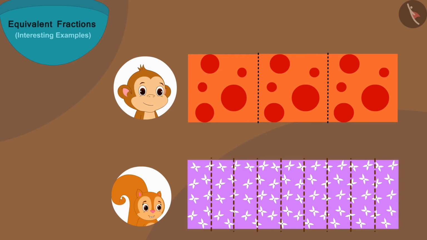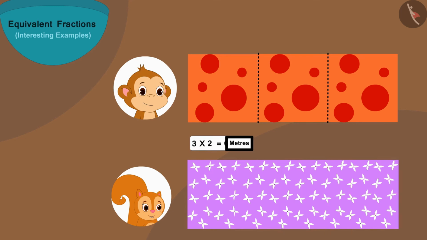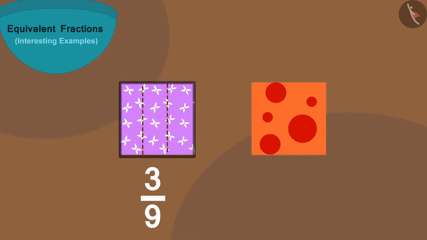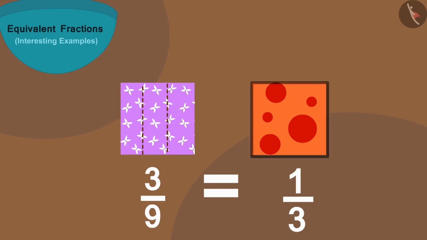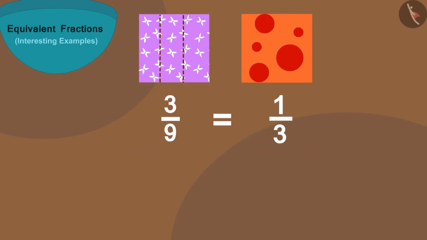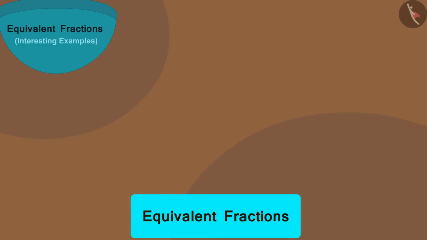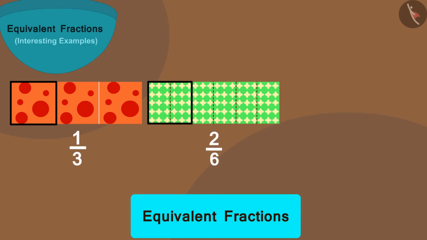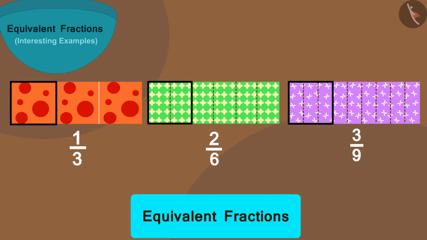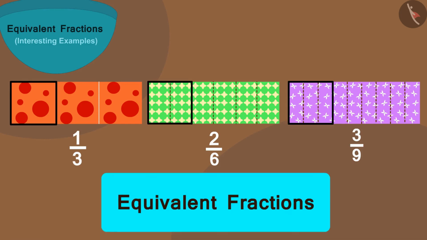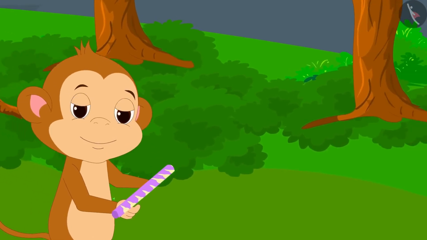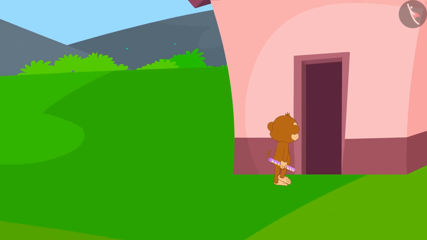But Chanda has given Babban 3/9 part, or 3 parts out of 9. In this way, Chanda has given Babban 3 times 2, or 6 meters long cloth. Therefore, 3/9 of Chanda's cloth is equal to 1/3 of Babban's cloth. And these two are also equivalent fractions. In this way, 1/3 is equal to 2/6 is equal to 3/9. All these are equivalent fractions. Babban took 3/9 part of Chanda's cloth from her and happily returned home.